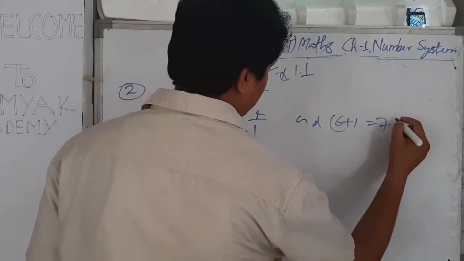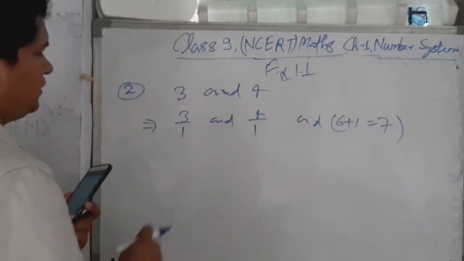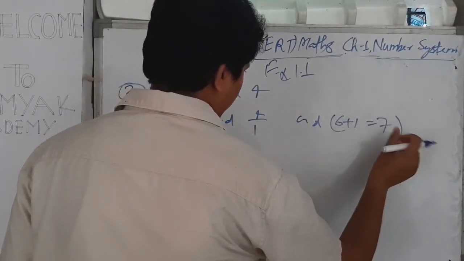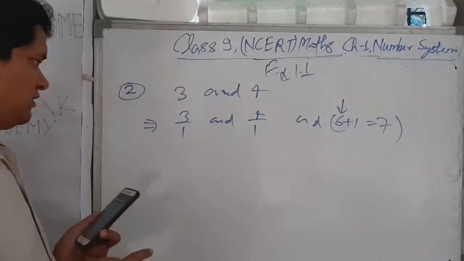We convert both given numbers with the denominator 7. We use 6 because we want to find 6 numbers.